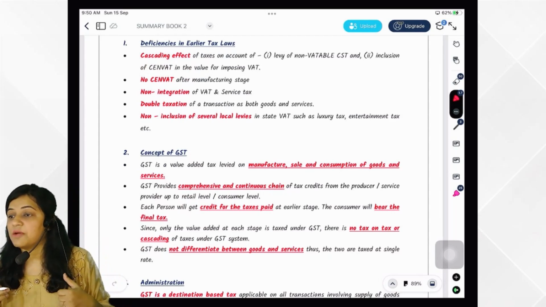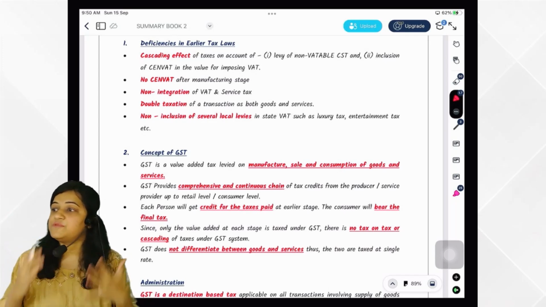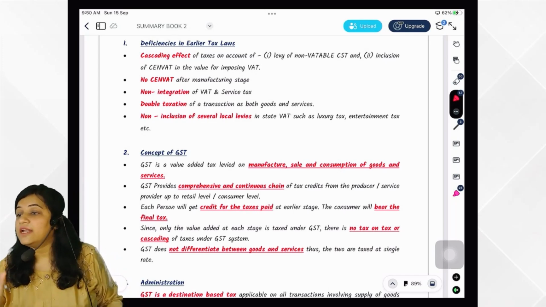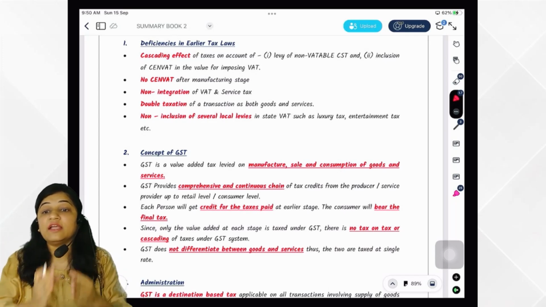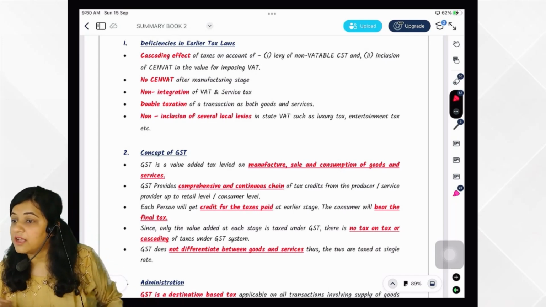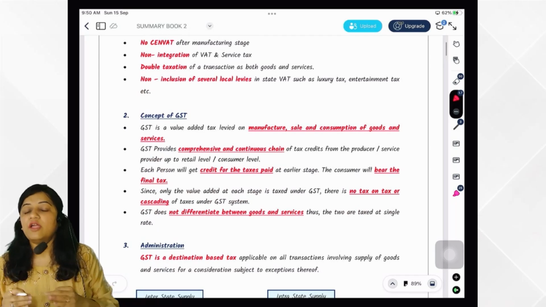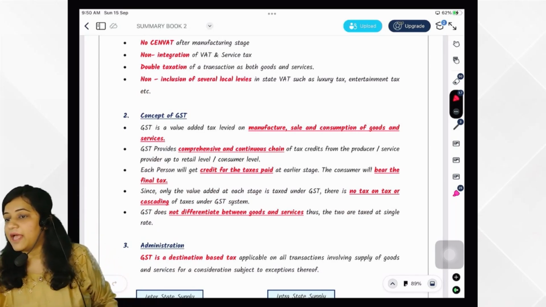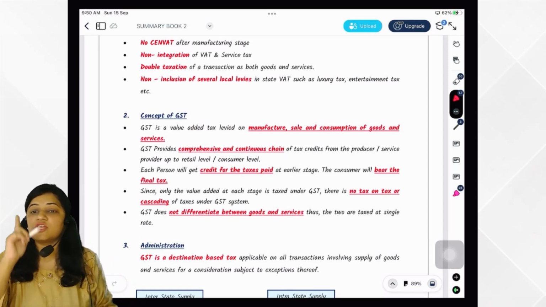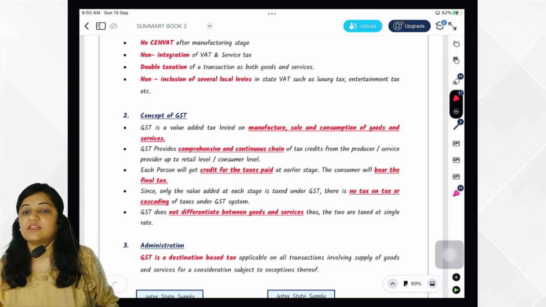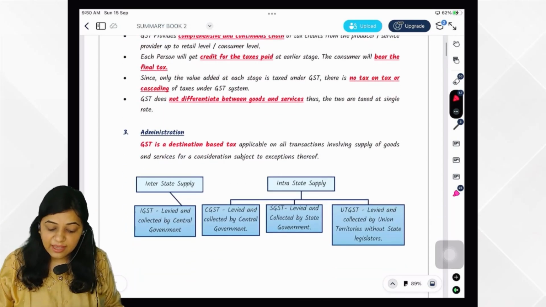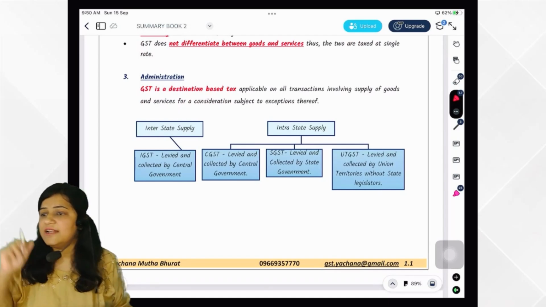How has GST come in our country? On what concepts has GST come in our country? So GST has come on the value added concept. It is providing a continuous chain of credit with the burden on the final consumer only. Now if you supply goods or you supply service, the tax which is levied is goods and service tax. There is Schedule 2 which clearly defines the distinction between what is goods and what is service. Is it clear?